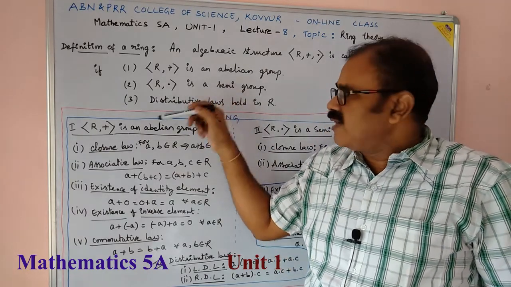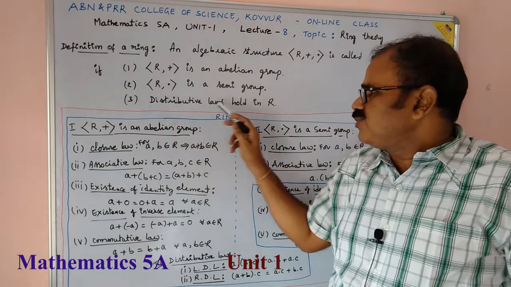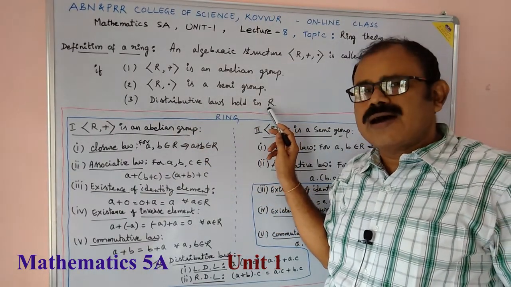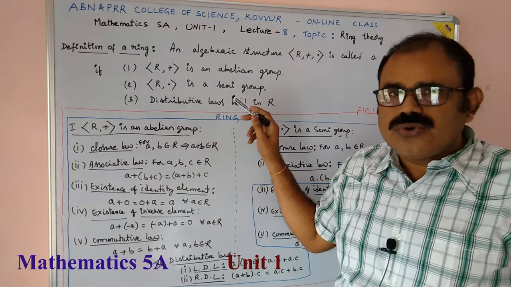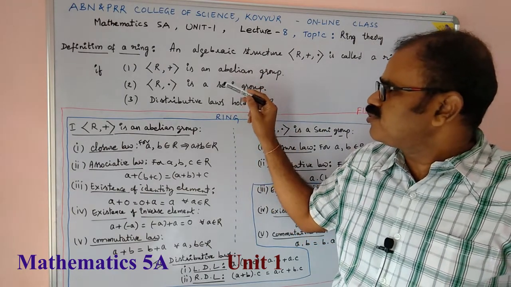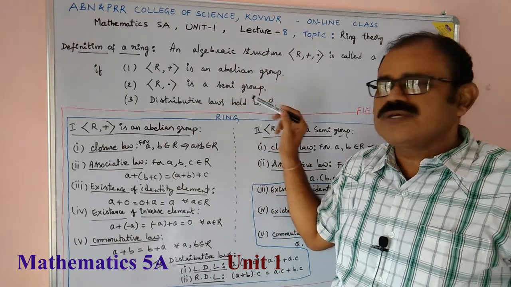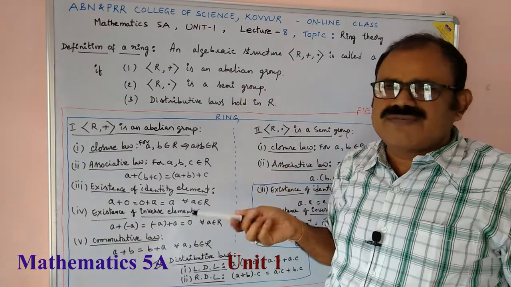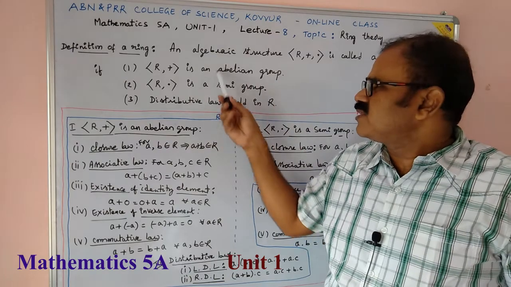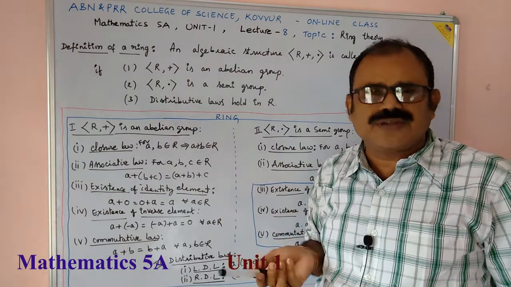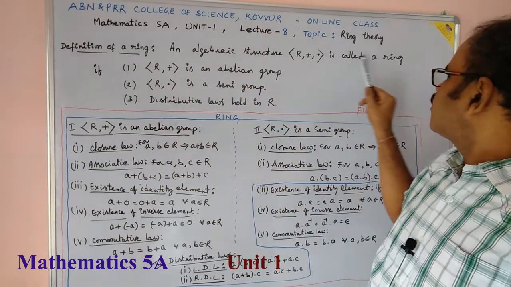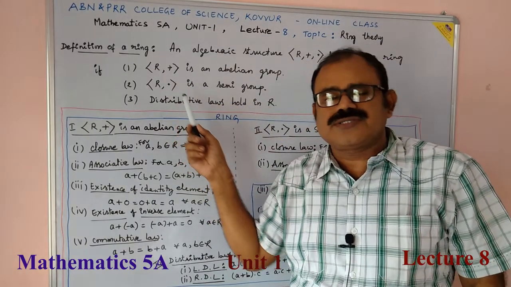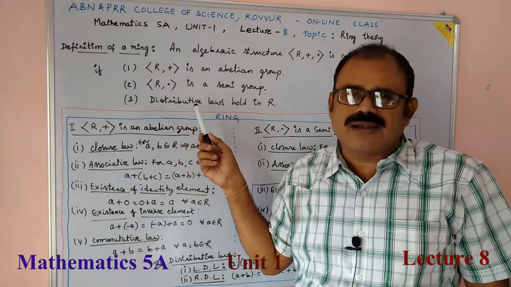And rule 3 is that distributive laws hold in R. Simply, an algebraic structure satisfying these three axioms is said to be a ring. An algebraic structure (R, +, ·) is called a ring if (R, +) is abelian, (R, ·) is a semi-group and distributive laws hold in R.